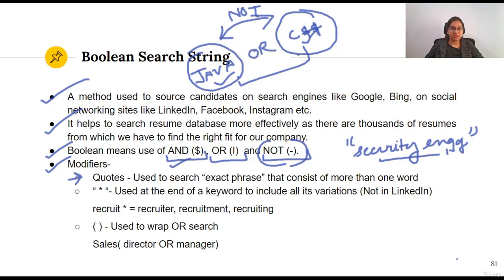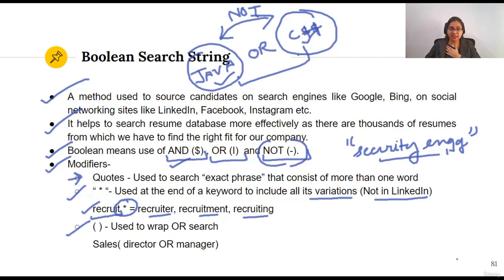Second is the asterisk, used at the end of a keyword to include all its variations. This is not used in LinkedIn. Suppose we are writing recruiter. What are the various forms of recruit? Recruiter, recruitment, recruiting. The candidates can have used any of these words. So we can just write recruit and an asterisk. It will denote every word which starts with recruit. This is not used in LinkedIn.